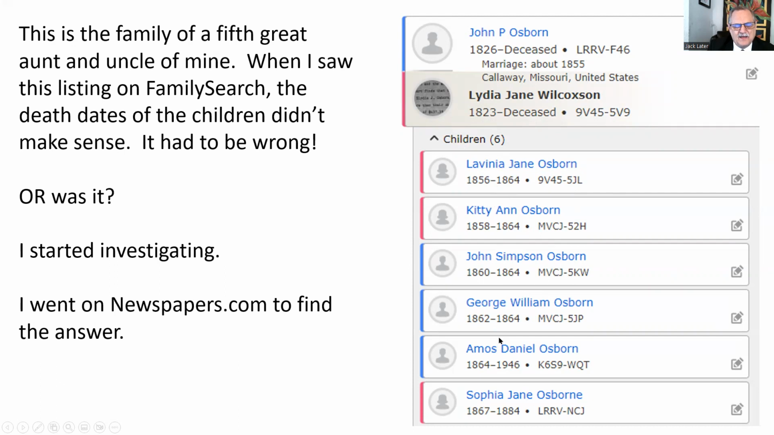What happened? Now, I realize, as well as you do, that there are mistakes in these digital sites all the time. This came from FamilySearch, so I kind of assumed that these dates had to be wrong because I've seen mistakes so many times before. But I investigated. I wanted to see what happened. I couldn't find death certificates for these people in Callaway County, Missouri. I'm not even sure if a death register exists in Callaway County, where they were from. So I went to newspapers.com to find the answer.